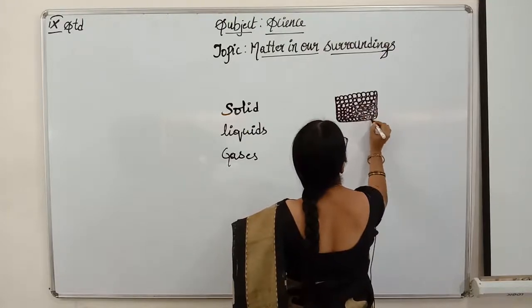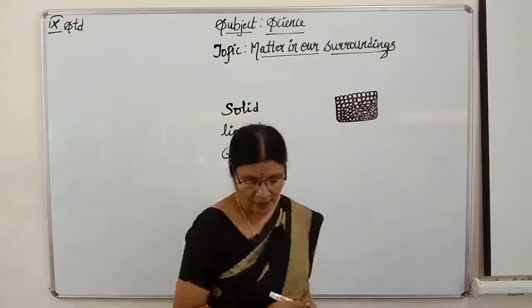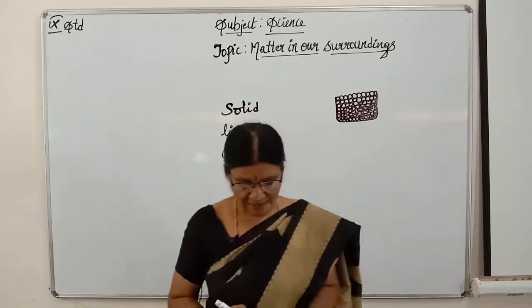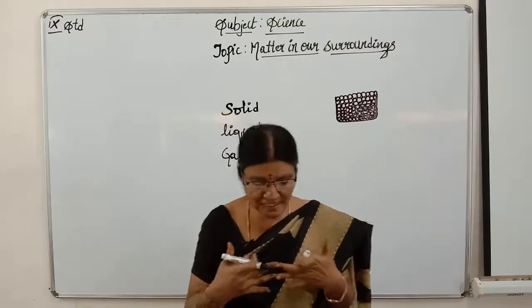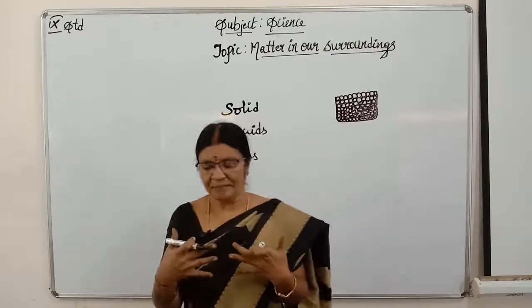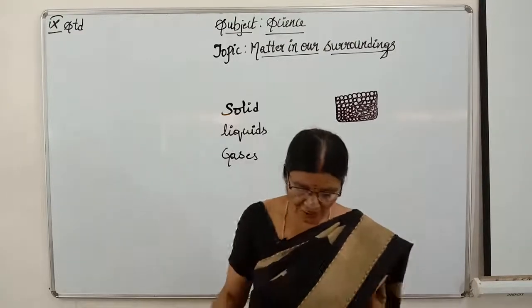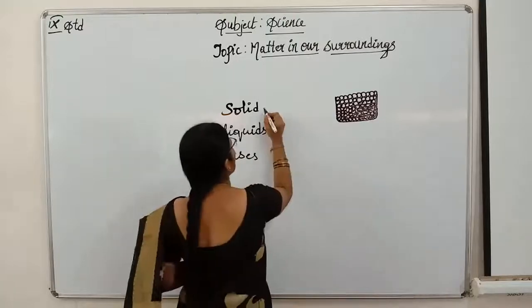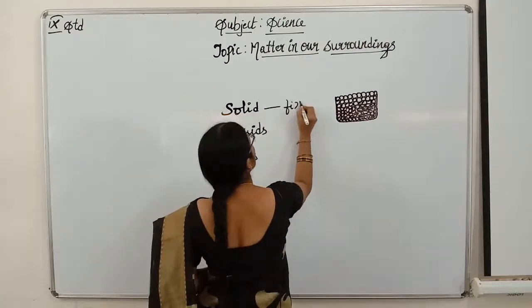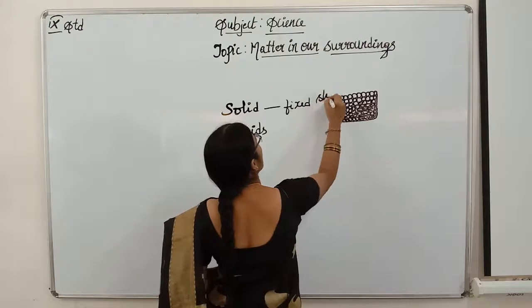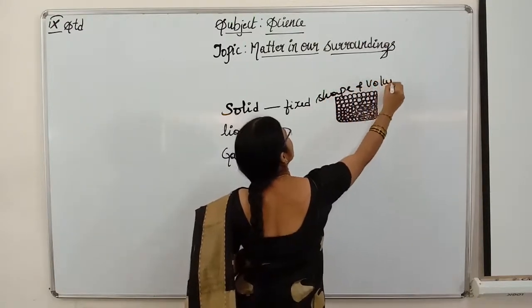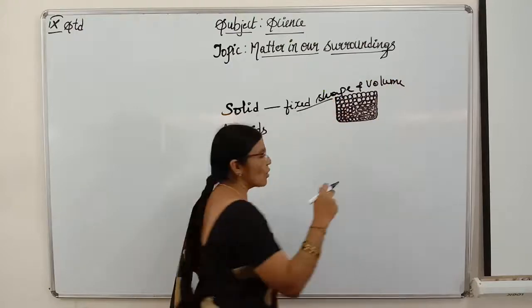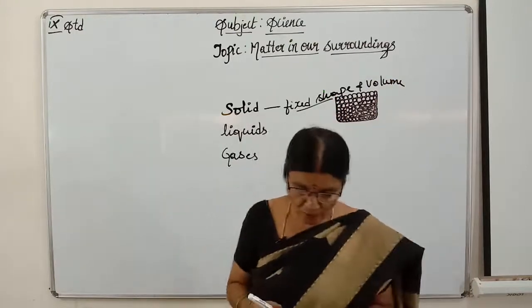Okay, children. The particles are tightly packed. The force of attraction between them is fixed, isn't it? So they have fixed shape and fixed volume. They have fixed shape and volume. Got it, children? Because of the arrangement of molecules, children.